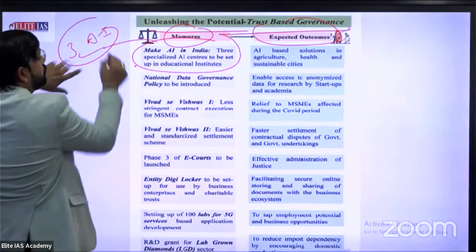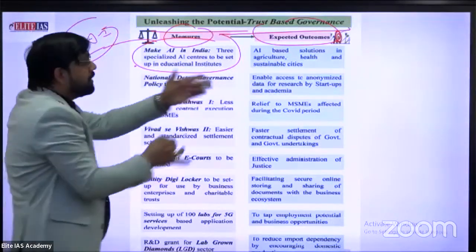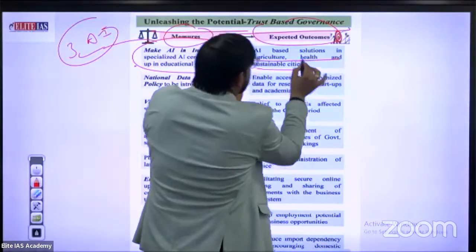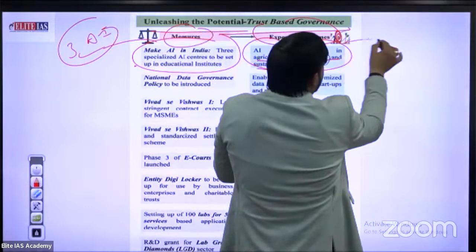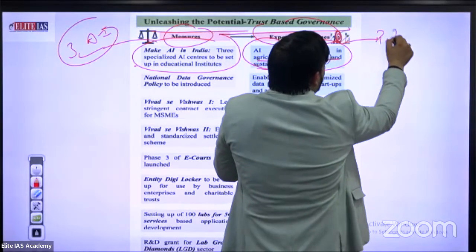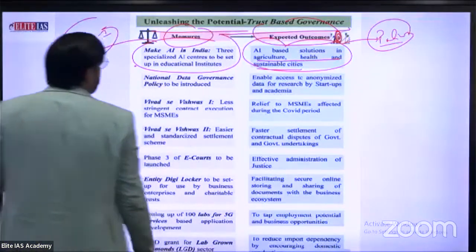This is important for you. 3 AI centers established. But what is the expected outcome? AI-based solutions in agriculture, health, and sustainable cities provide sufficient data, and also help to make policy and to make a budget for the upcoming year. This is a perfect effort of the government.